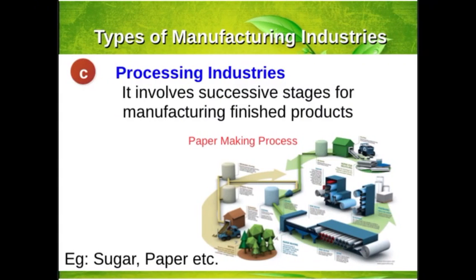Now, what is assembling industry? Assembling industry means that various kinds of finished products are combined to produce a new finished product. For example, when you are assembling something, the parts are already finished products, and when you assemble them, it gives birth to a new product. For example, a car, your mobile phone, or computers. The parts of computers, cars, mobile phones and any other electronic product are actually finished products by themselves, and when we combine these finished products together, we get a final product. So this is assembling industry.